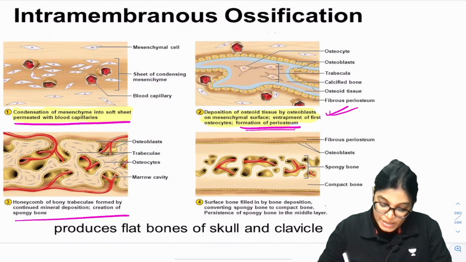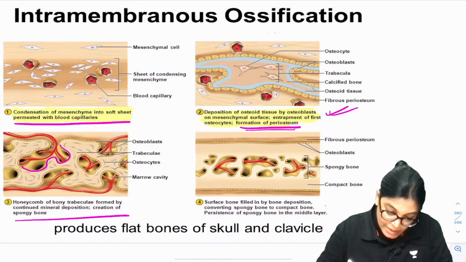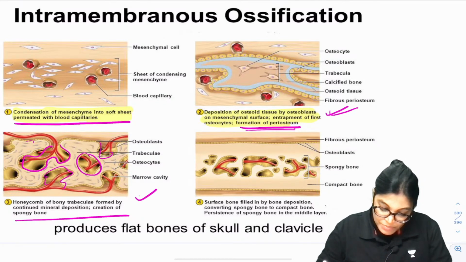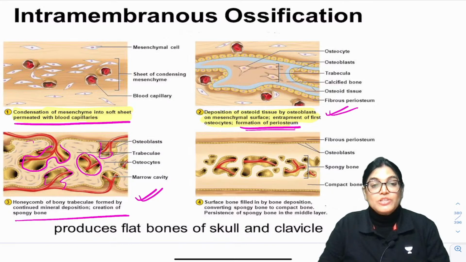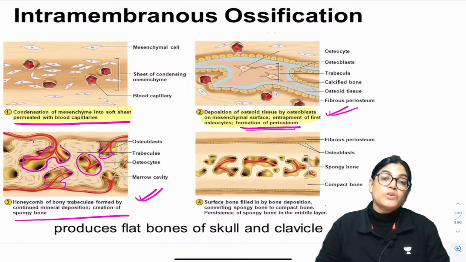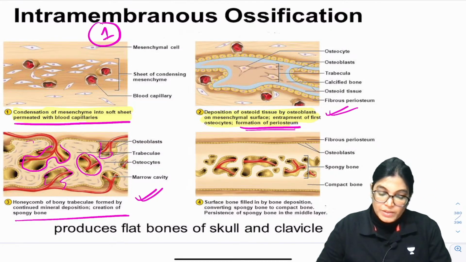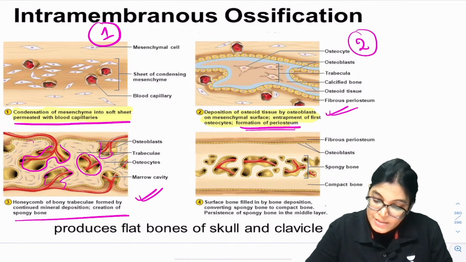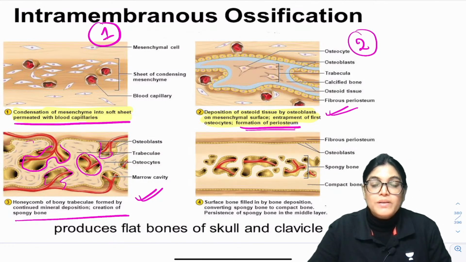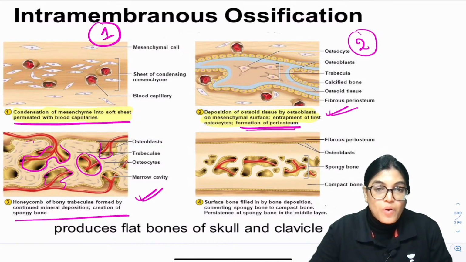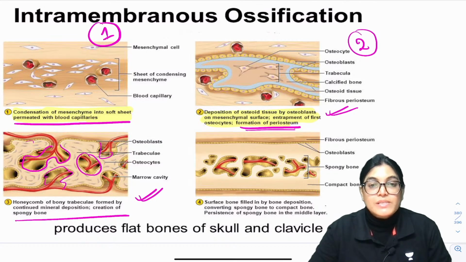The third step is, as you can see, a honeycomb appearance or spaces of trabeculae appear inside. Okay, the next step is the creation of spongy bone, and also deposition of minerals takes place. So this is the first step: directly condensation of mesenchyme with blood capillaries permeation. The second step is the osteoblasts start forming, later on matrix is formed around the osteoblast and osteoid starts to form. Also the process of periosteum starts to form.